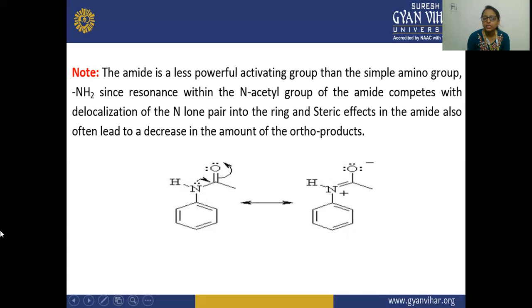So here you can see there is a steric effect. The amide also often decreases the amount of the ortho product. So here the ortho product is decreased, and the amide is a less powerful activating agent. This amide, because the NHCOCH3 group is attached, that is why this is your amide, and this amide is a less powerful activating agent than the simple amine group.